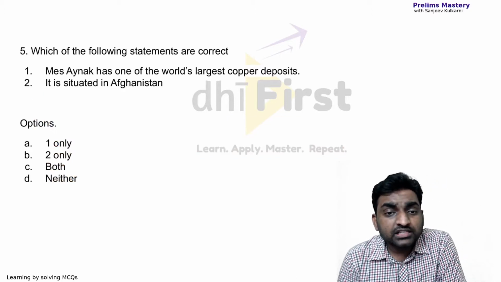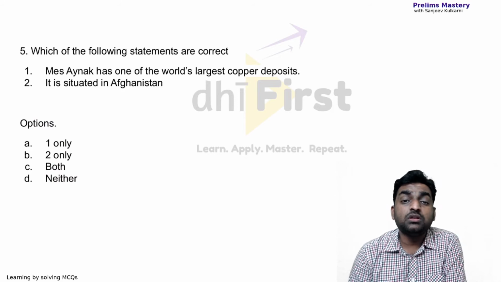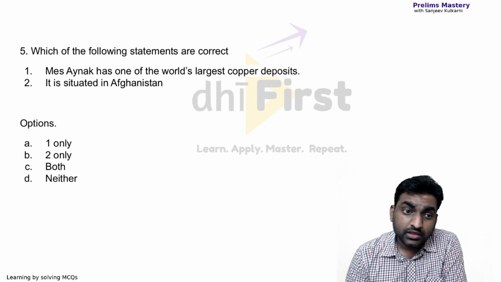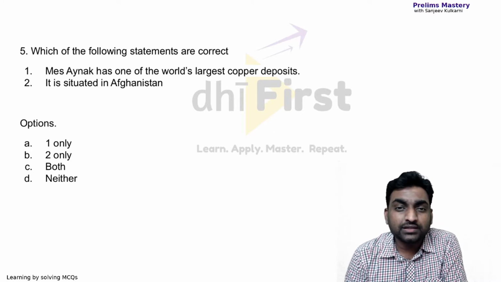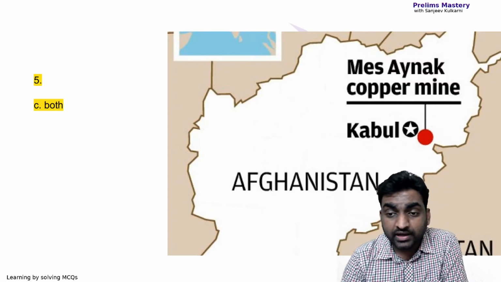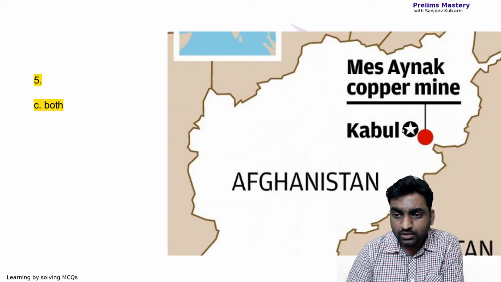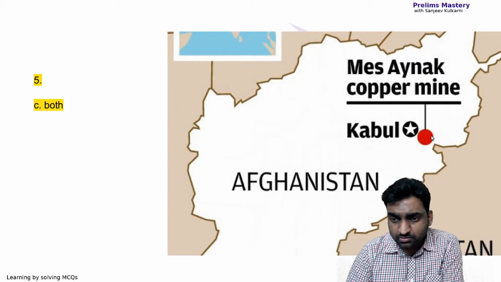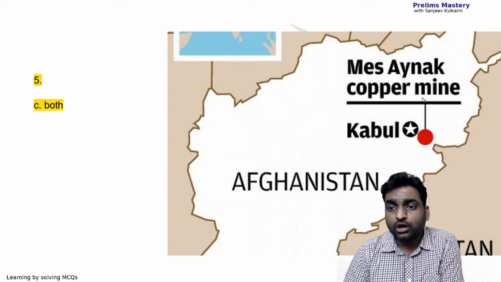Which of the following statements are correct? Mes Aynak has one of the world's largest copper deposits. The second one, it is situated in Afghanistan. So what do you think? Let's check. It says C, both are right. Now here is the Afghanistan map, and you can see here you have Kabul, this very star mark, and just beside Kabul, the red dot here is the Mes Aynak copper mine.